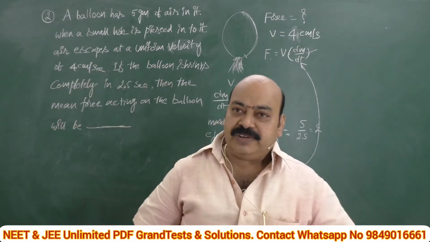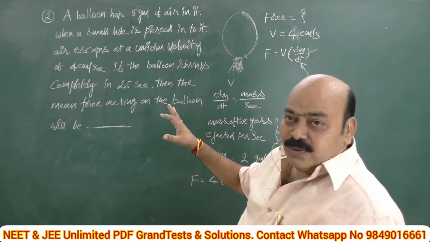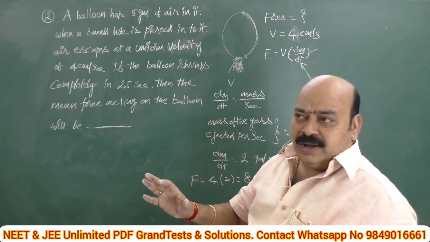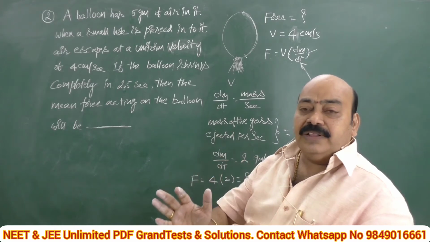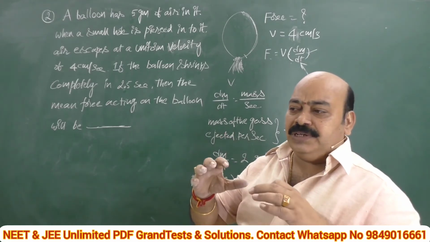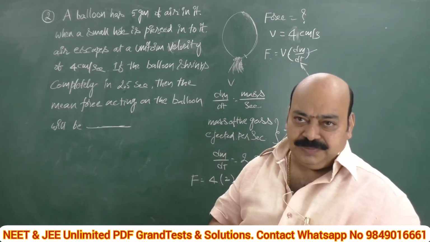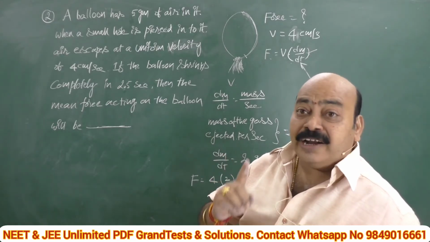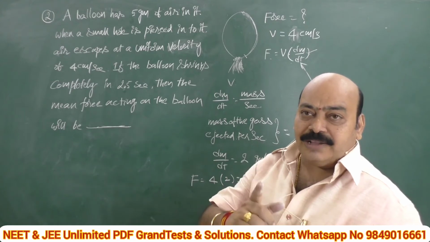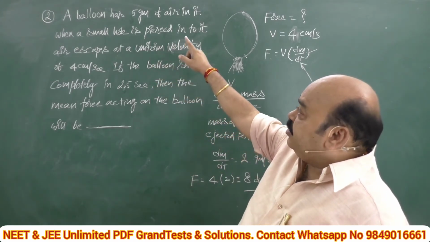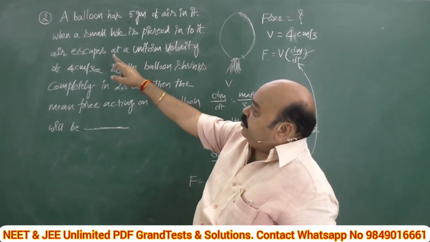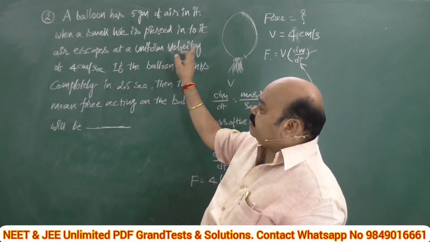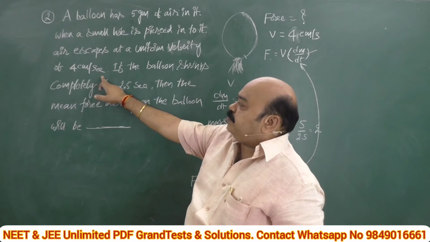Okay, now once again. Be cool, receive the problem into mind first, and try to write what data is given in the problem. Then think over which formula connects these factors. That is the sequence of attempting the problem. It's not attempting, attack the problem. You attack the problem. See, a balloon has 5 grams of air in it. When a small hole is pierced into it, air escapes at a uniform velocity of 4 centimeter per second.